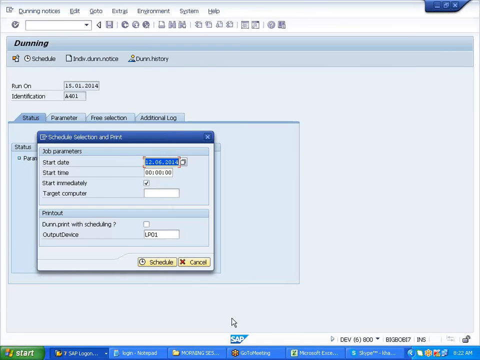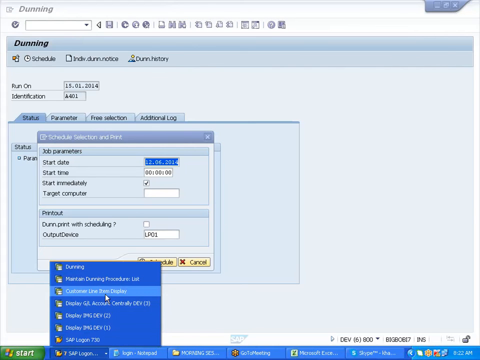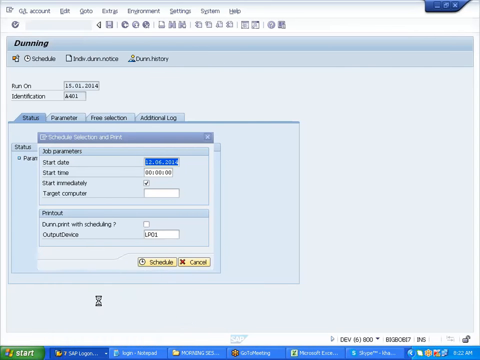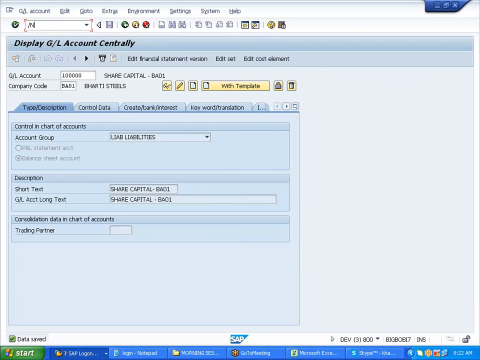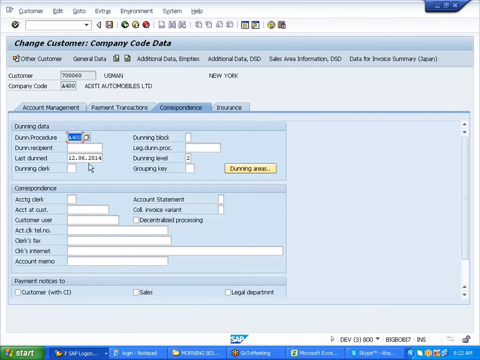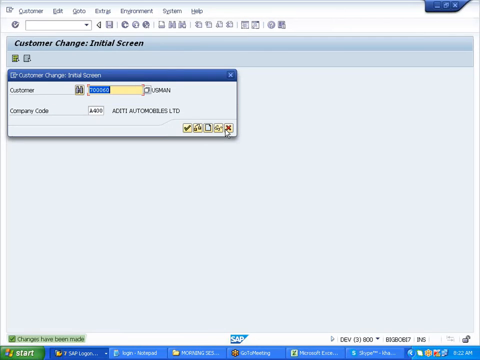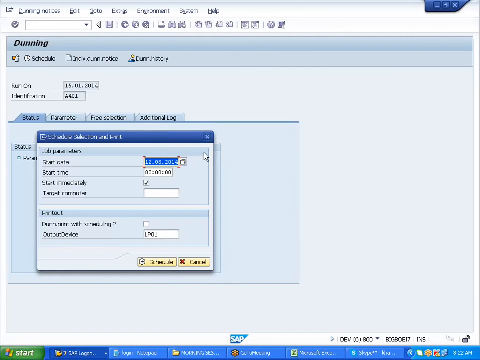Schedule it. Before I schedule this, I just wanted to show you that customer master, how it gets updated over there. We updated in the customer master, right? FD02. Yes, see, the date has come. Actually there I should have changed it, but I gave this number over there, that date. Removing it. Schedule.